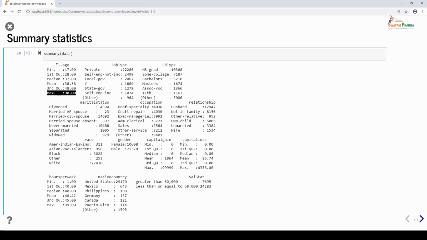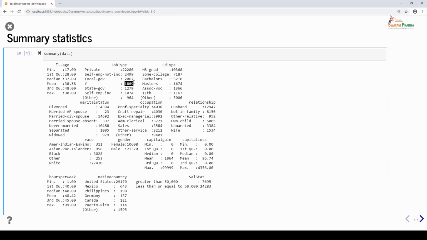But for a categorical variable, the summary function basically gives you the frequencies of each level present in a categorical variable. For example, under job type, we have several levels. The first level is private, which basically tells us that 22,286 individuals' job type is private, 2,499 individuals are self-employed, and 2,067 individuals are working in local government.